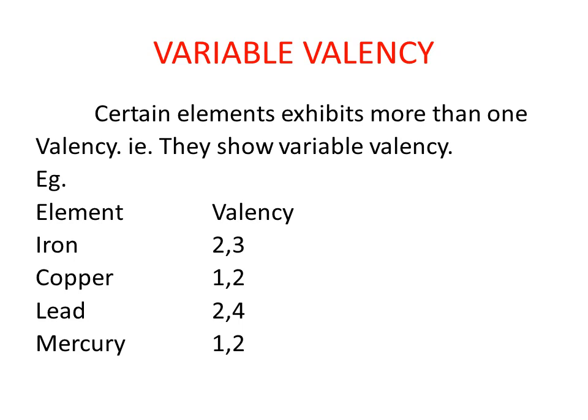In some cases, iron loses 2 electrons, then it has got a valency of 2, and in some cases it loses 3 electrons, then its valency is 3. In the case of copper, sometimes it loses 1 electron and has a valency 1, and on some occasions it loses 2 electrons and gets a valency of 2. In the case of lead and tin, they have valencies 2 and 4, and in the case of mercury, it has a valency of 1 and 2. Some nonmetals like nitrogen, phosphorus, sulfur, etc. also show variable valencies.